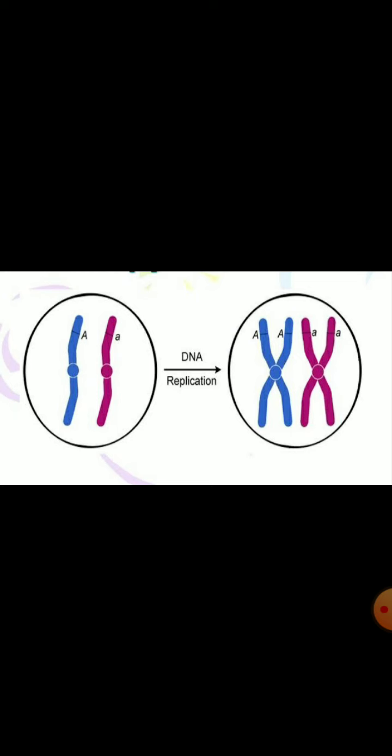Here also you can see it creates two copies of DNA, in the reproducing cell. And what should be done? They need to be separated from each other.